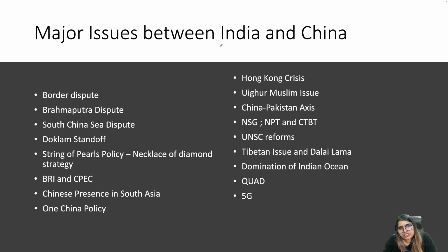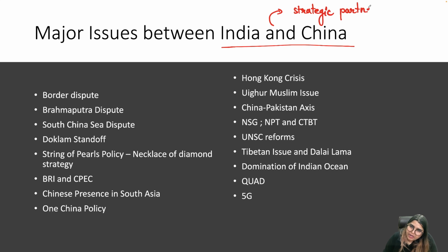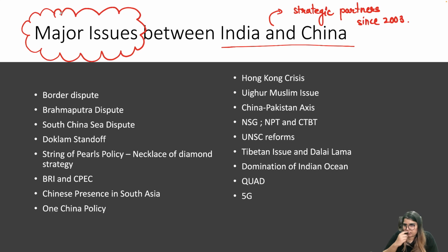Now India and China are strategic partners. We have officially announced this, that we are strategic partners, and we have been since 2003. Now you'll be asking, ma'am, we are strategic partners and yet we have so many issues, a lot of areas of dispute. How can we be strategic partners in that context? Like, we should be aligned on almost all fronts. But that's the beauty of strategic partnership.